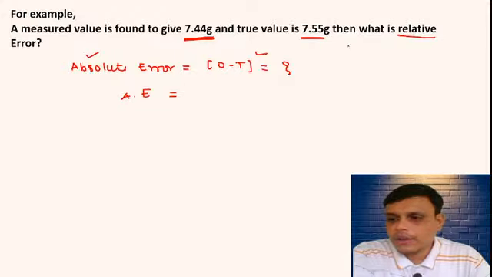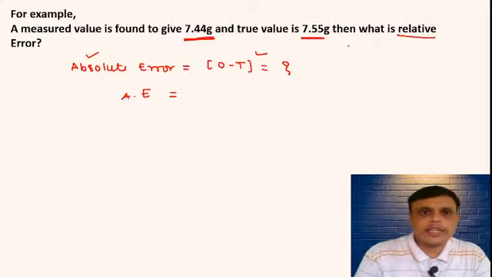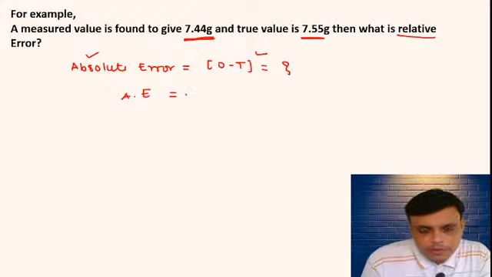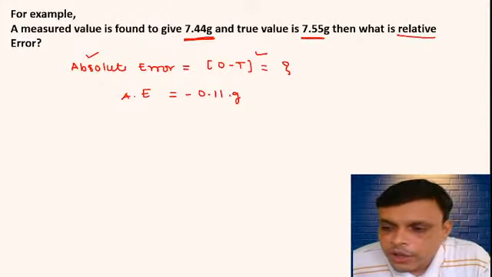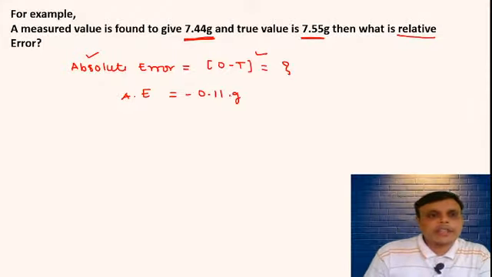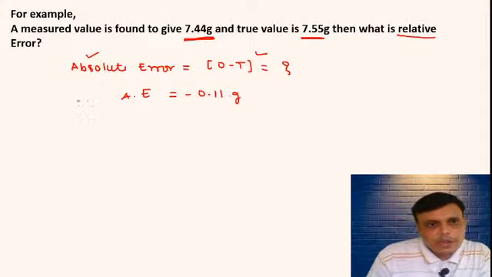Correct. Sandesh is saying minus 0.11 gram. Correct. Ankit is also saying minus 0.11 gram. Then you can calculate the relative error.